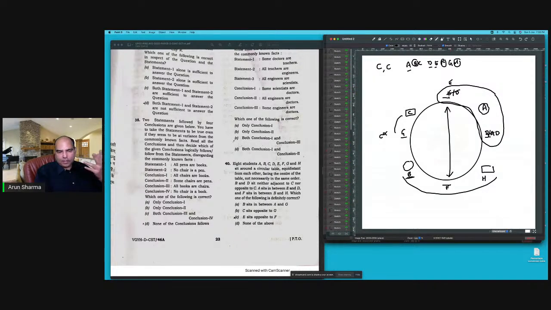So I think this is the correct. This should be the correct. Looks like the correct answer, but इसमें none of the above दिया हुआ है. इसको तुमको और arrangements करके देखना पड़ेगा. You have to check कि वो हमेशा EF opposite आ रहे हैं कि नहीं. So without that, you really can't solve this question. But अगर मेरे को short call लेना है inside the exam, I'll mark C and move on.